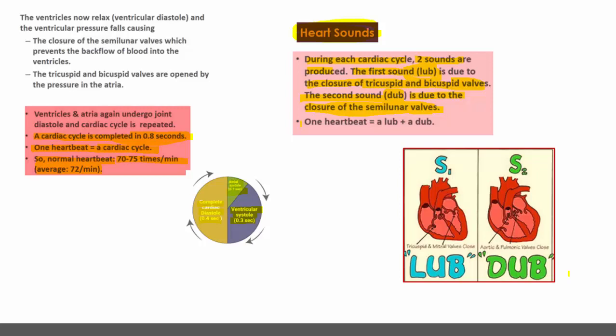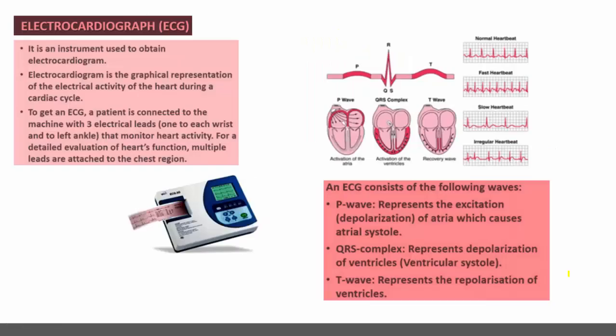Therefore one heartbeat is represented by one lub and one dub. The lub is produced due to closing of tricuspid and bicuspid valves, and dub is produced due to the closing of semilunar valves. So these are the two sounds of the heart. You can even concentrate on the image to remember which valves are closed and which one is the first and second heart sound.